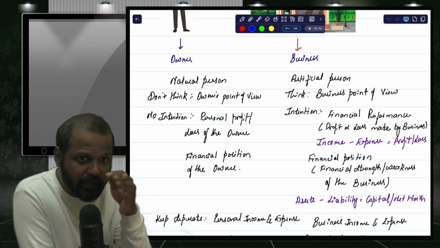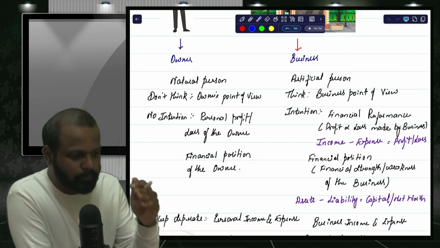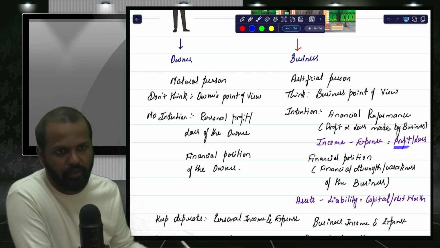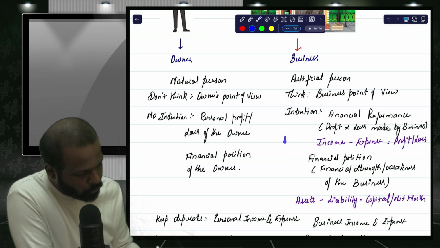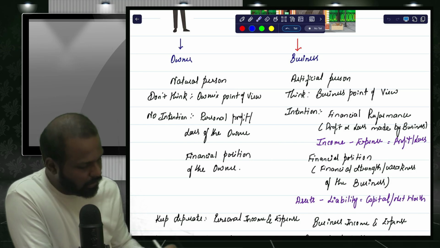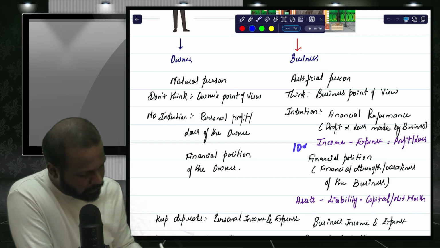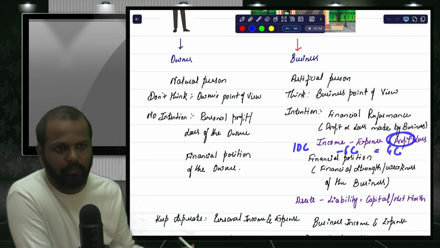So after deducting all these expenses, the remaining amount that is left is going to be called profit. Let us say totally I collected 10 lakh rupees as fees from the students, and out of that let us say 6 lakh rupees I paid as rent, salary, electricity bill, water bill and all. So 10 lakh minus 6 lakhs, I am left with 4 lakh. This 4 lakh is called profit.